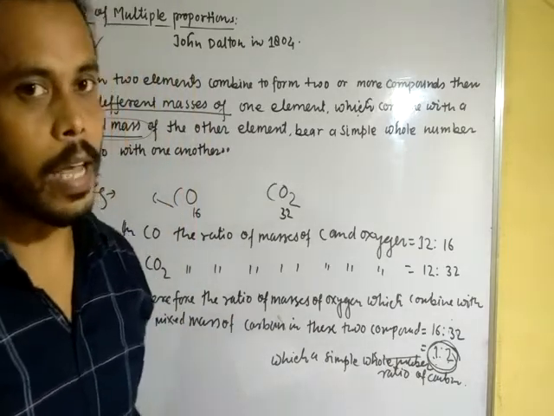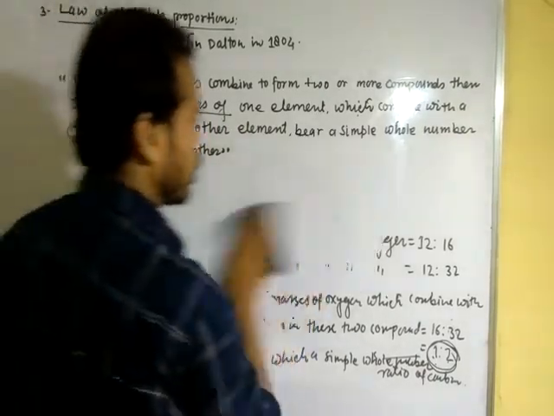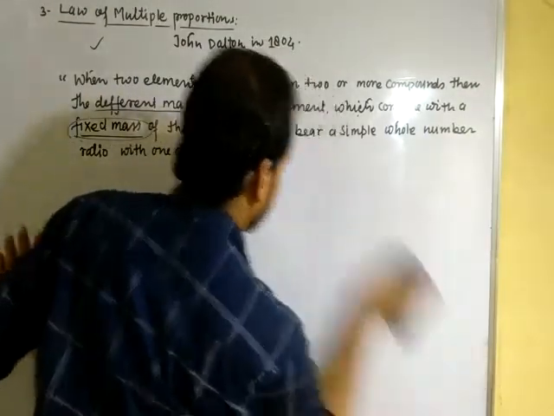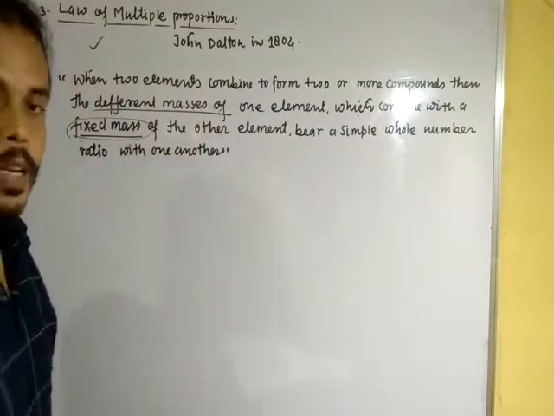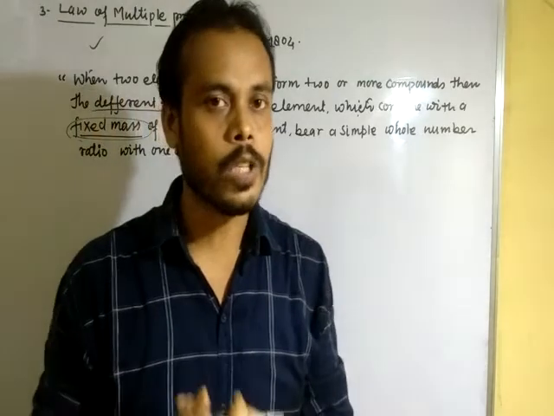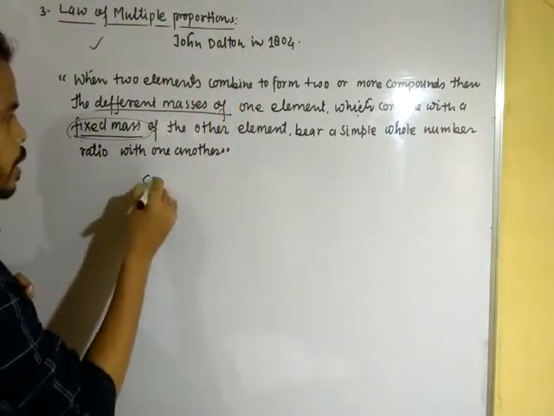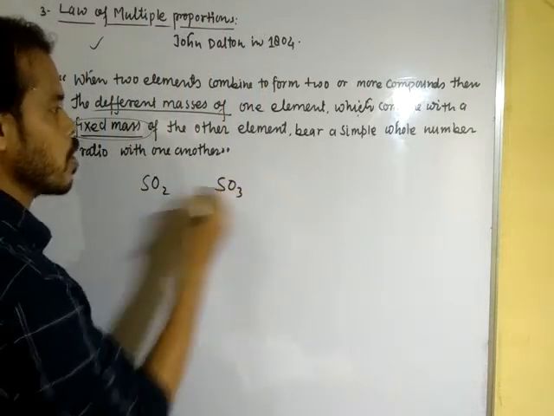Let us see another example. When sulfur reacts with oxygen, it forms sulfur dioxide and sulfur trioxide.